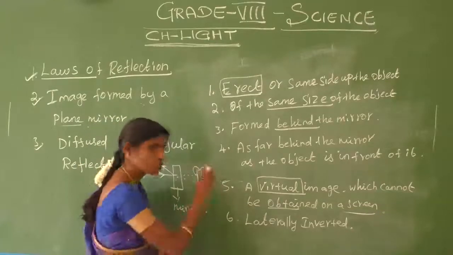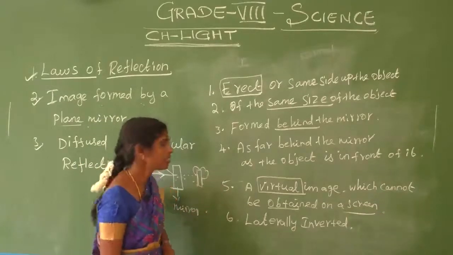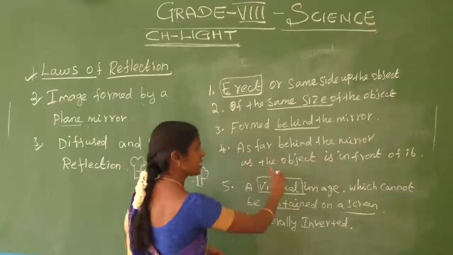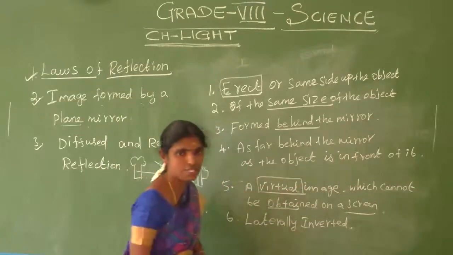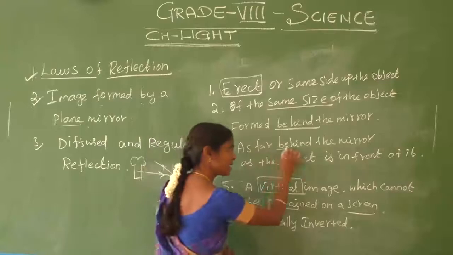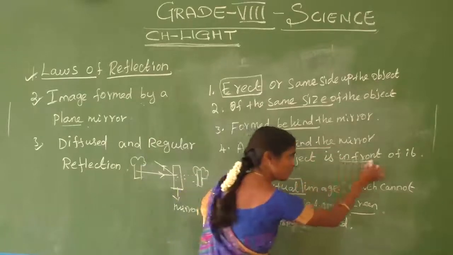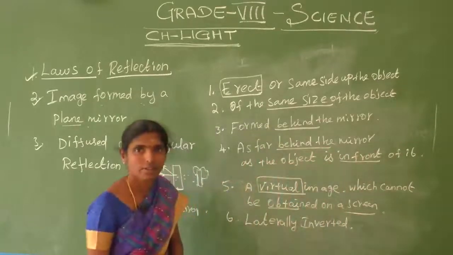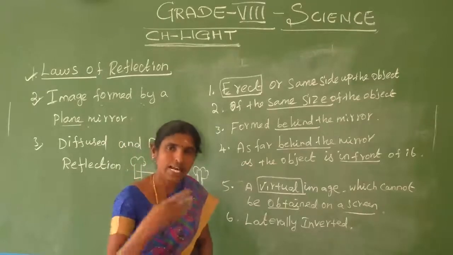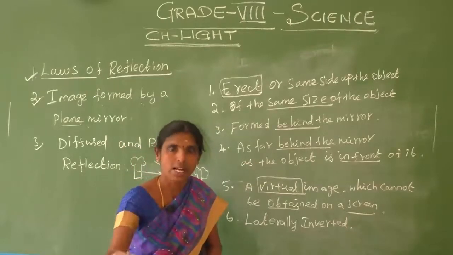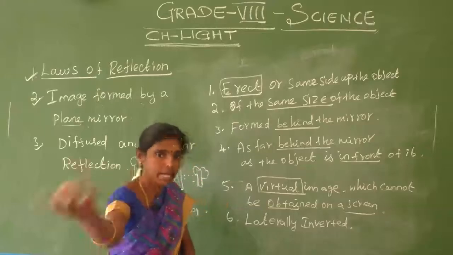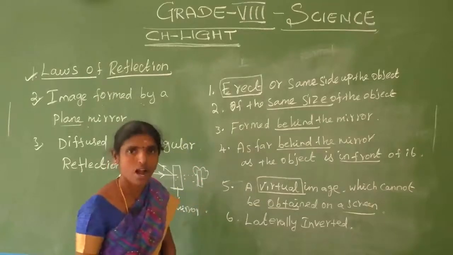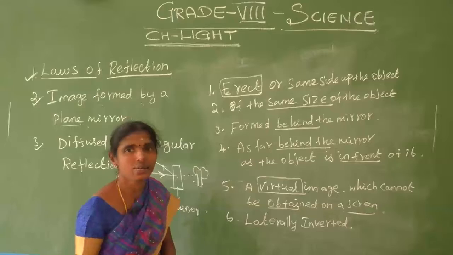That is called the virtual image. Are you understand? The image is as far behind the mirror as the object is in front of it. Now we are standing in front of the mirror, and our image we get behind the mirror.